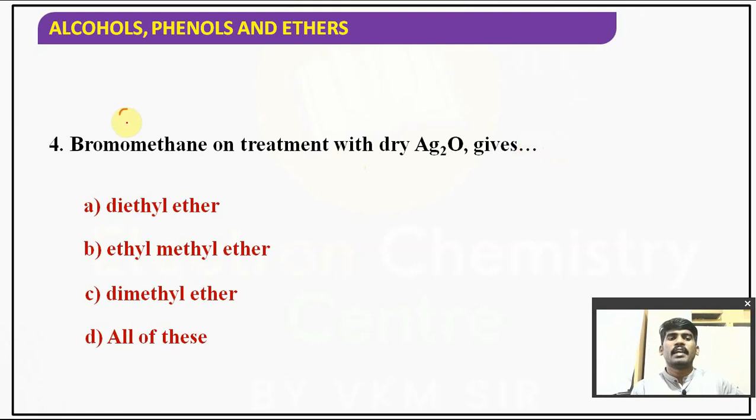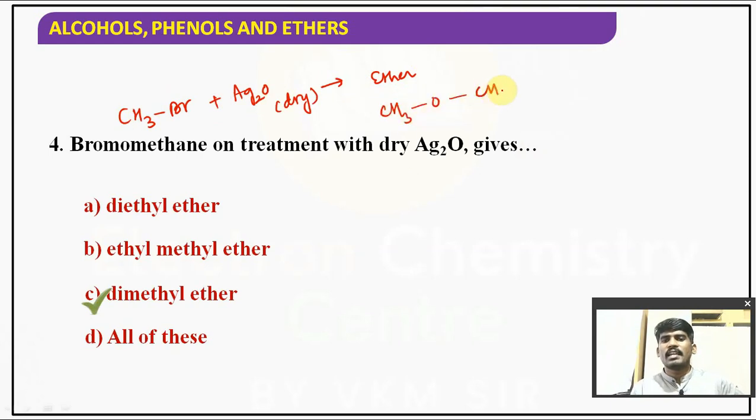Bromomethane, CH3Br, on treatment with dry Ag2O, not moist. What will it give? Ether. Which ether will it form? Dimethyl ether, 2 moles, and here 2 moles of AgBr are formed as a PPT. PPT means precipitate, not PowerPoint. Okay.